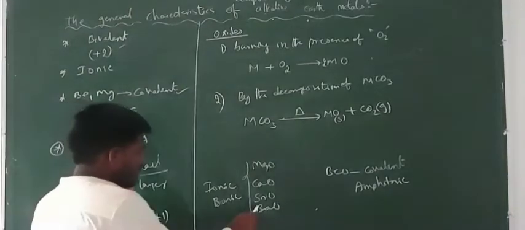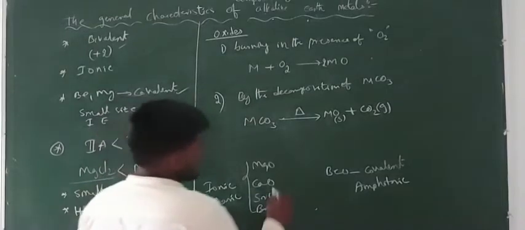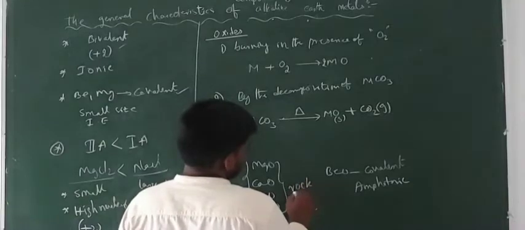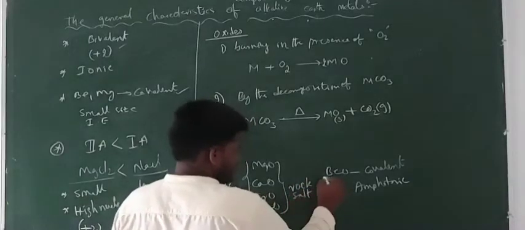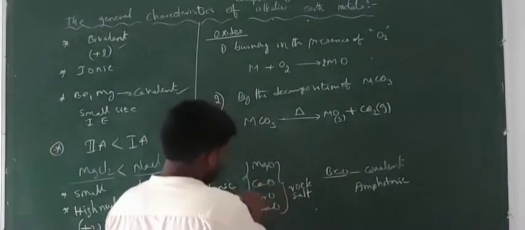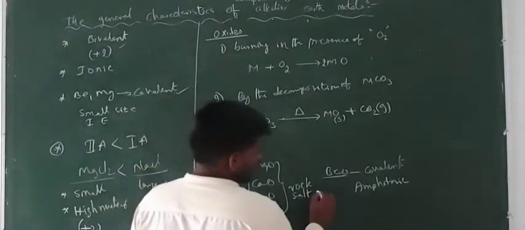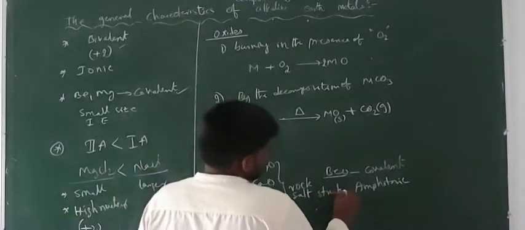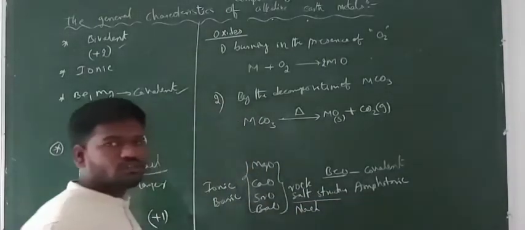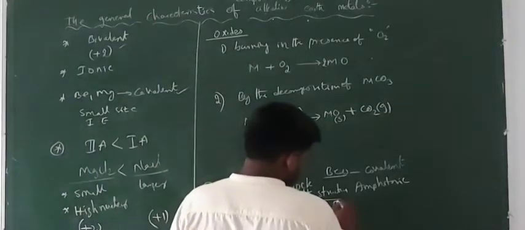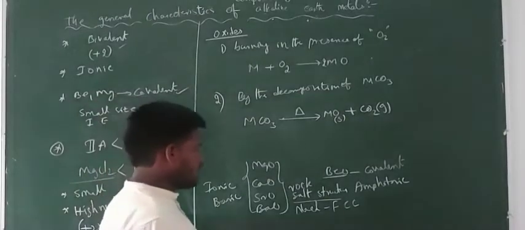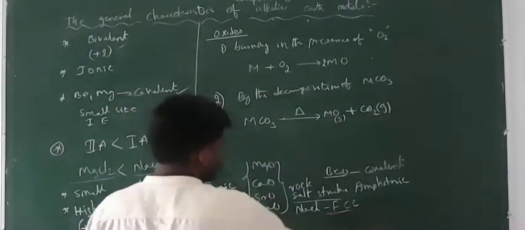These are ionic in nature. And the next one, all these compounds have the rock salt structure, except BeO which is covalent in nature. So except this one, all the remaining are ionic in nature and contain the rock salt structure. Rock salt structure means the structure of NaCl. NaCl is known as rock salt. And this one contains FCC, face centered cubic unit cell. So all these compounds contain FCC structure.